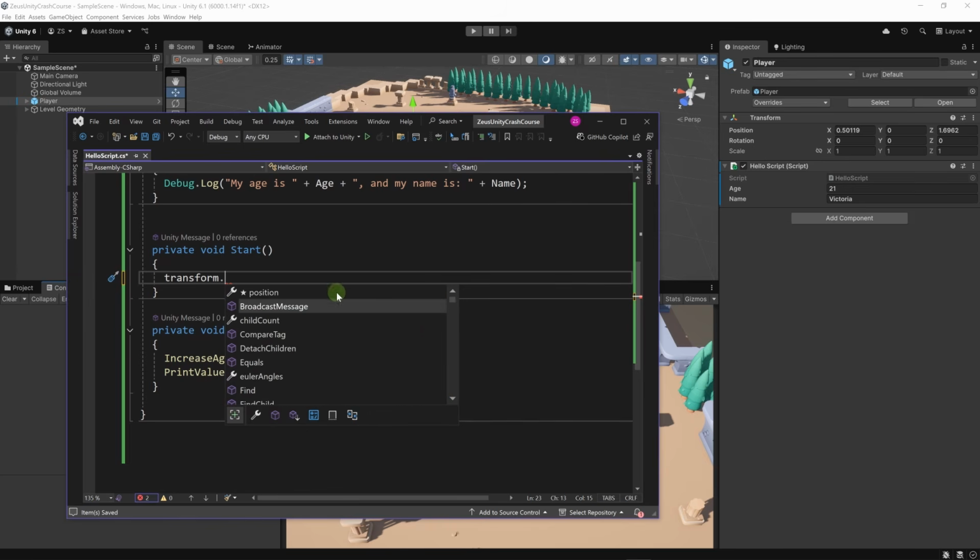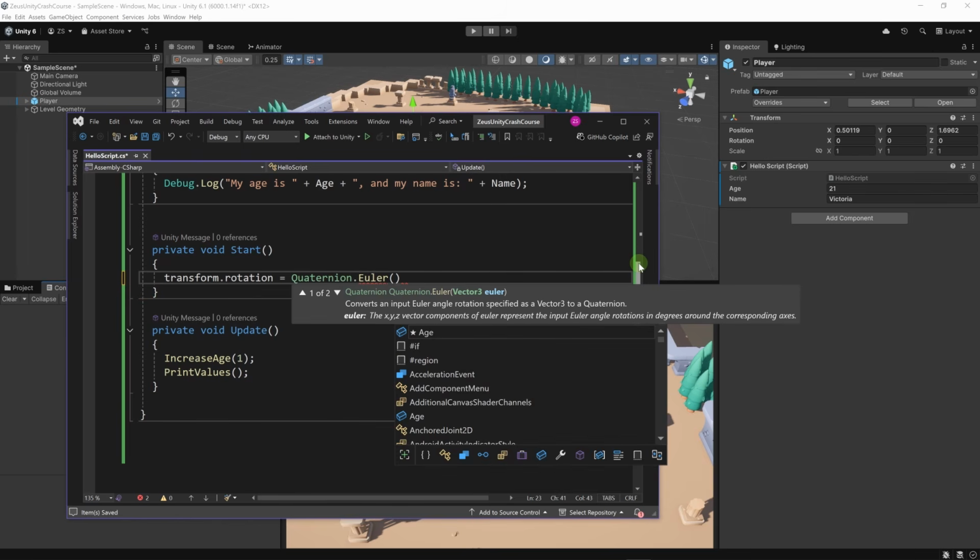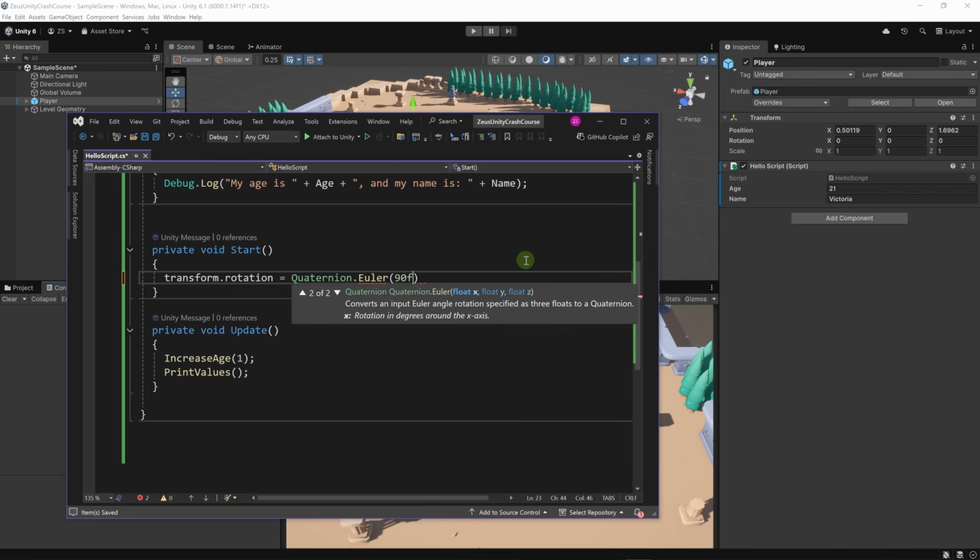You can modify the position, the rotation. So let's modify the rotation. Rotation equals. For rotations, in Unity, we use quaternions. Quaternions are containers for the rotation of an object on all the different coordinates, x, y, and z, but with a little bit more stuff in it. And in order to use quaternion, we can say equals quaternion dot Euler. And here we can type the Euler angles on each coordinate. For example, let's say 90 degrees on the x-axis, 0, then minus 90 degrees on the z-axis.